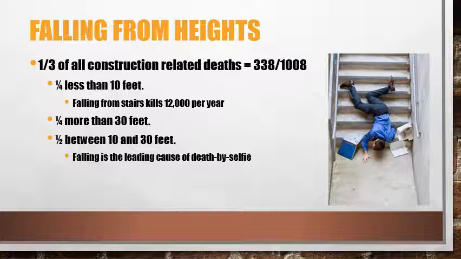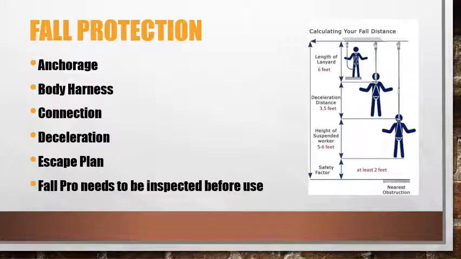Fall protection is required whenever you are 10 feet above landing. This would catch you while falling and would slow your descent. Consider the ABCs of fall protection. Anchorage. This is the place to which you are attaching yourself. The body harness is the harness that fits onto your torso to keep you from falling. Connection connects the body harness to the anchorage.